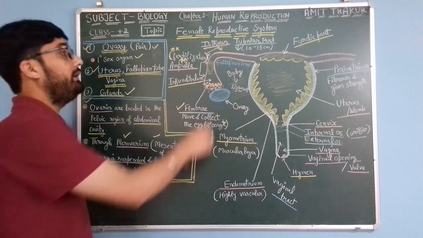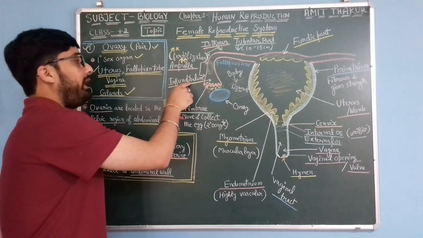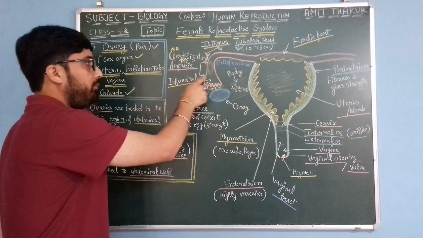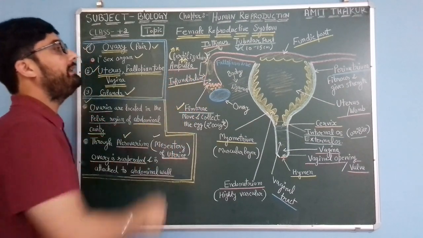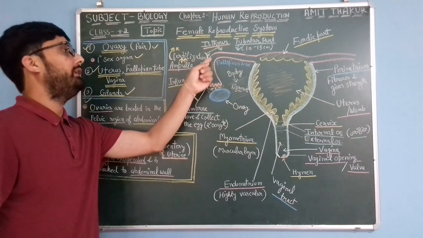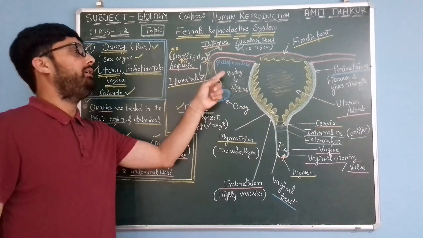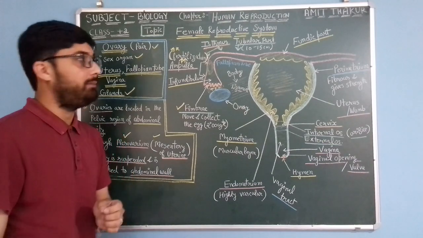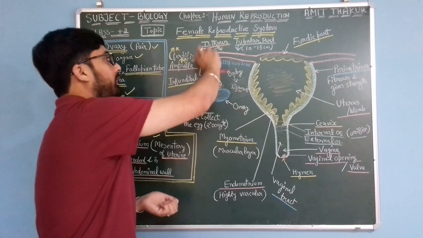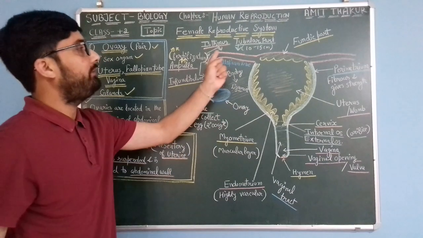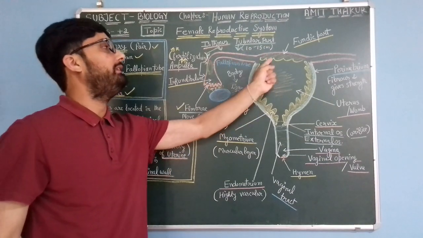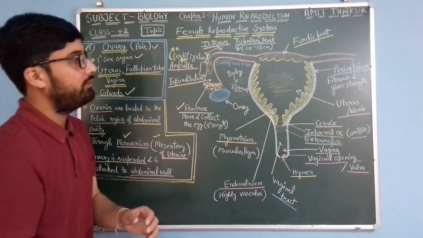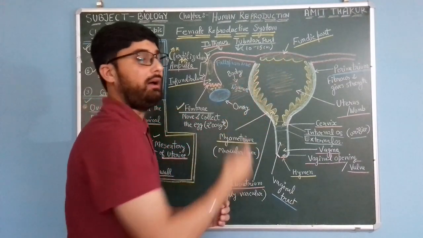Then the infundibulum, and the whole swollen part known as the ampulla, is the site for fertilization, where the male gamete comes and fuses with the female gamete. This curved part is the isthmus, this straightened part is the tubular part, and this part over the uterus is the fundic or fundus part.